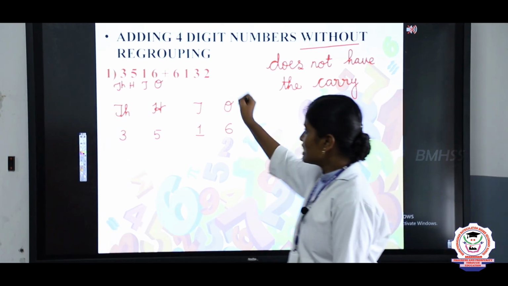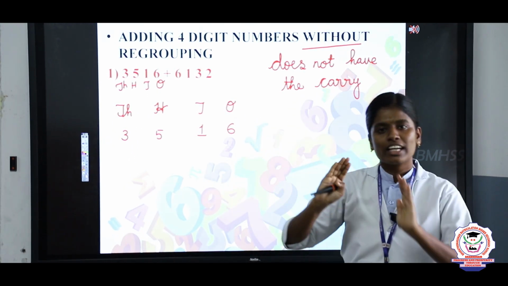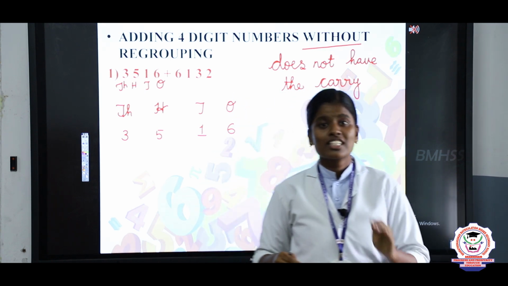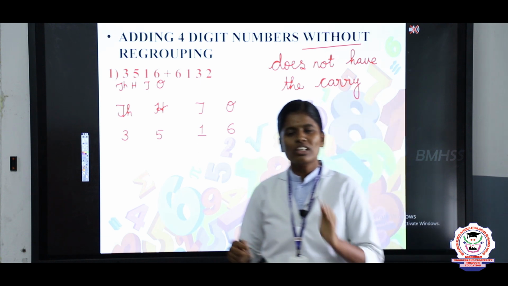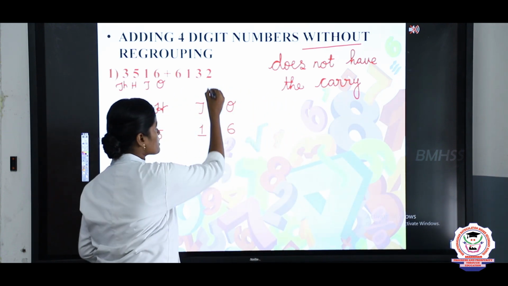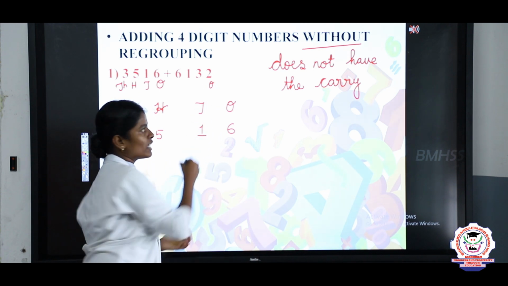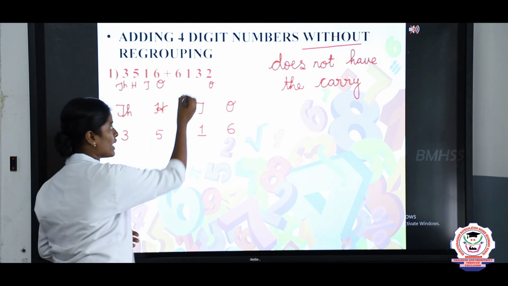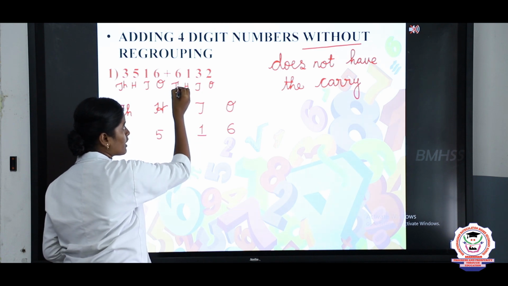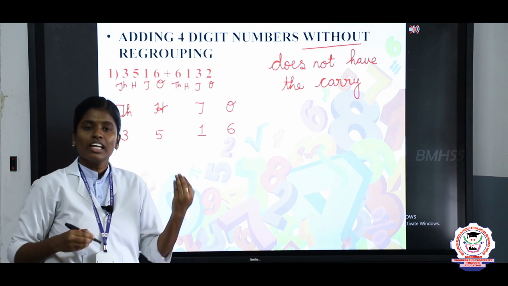Next you will take the second group of numbers. Here the second group of numbers is 6132. Now we are going to write the place values under the numbers. The first place value is ones, the second is tens, then hundreds and thousands.